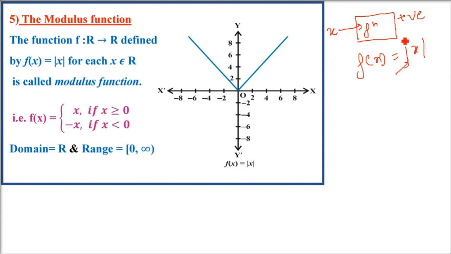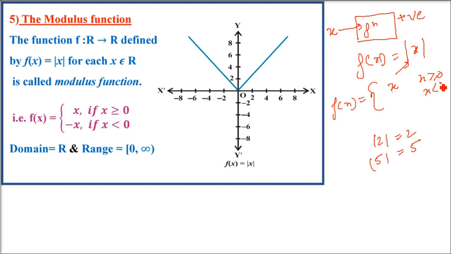Why do we call it absolute modulus? As I said, only positive values are coming. So f(x), how do we define this? Since it is coming positive, if x is greater than or equal to 0, it doesn't matter, it will be x only. If you remove these line signs, mod of 2 is 2, mod of 5 is 5, because any value greater than or equal to 0 will give you a positive value.